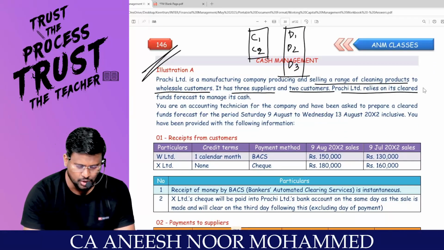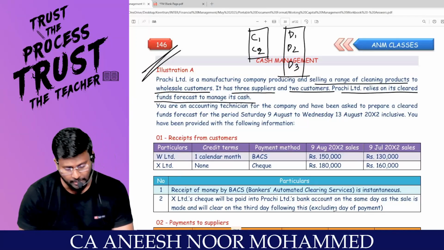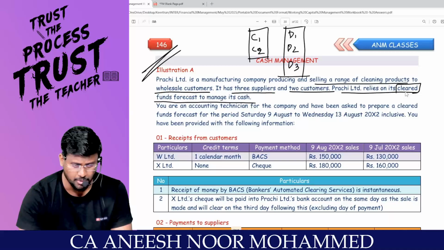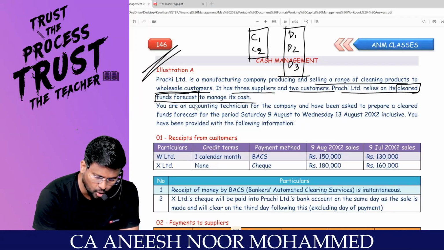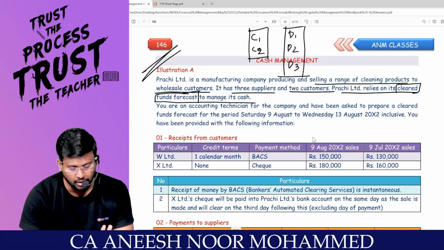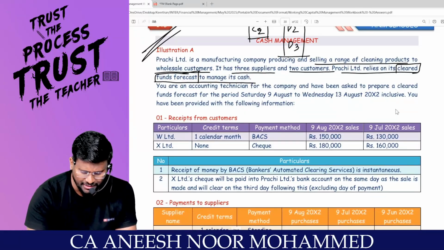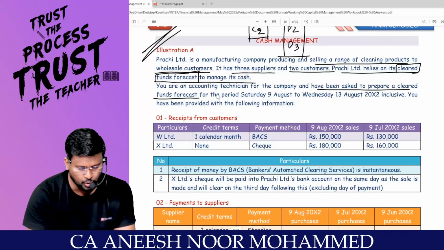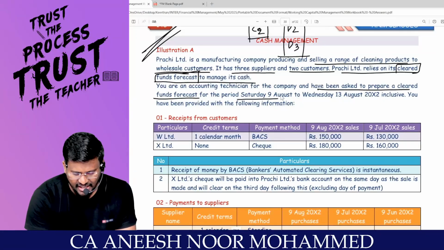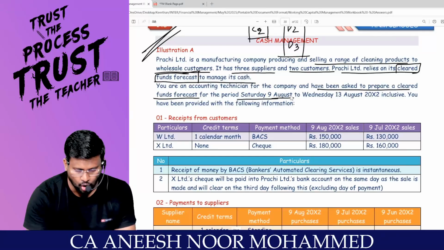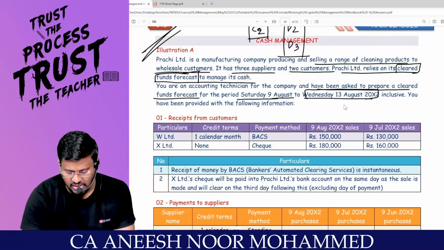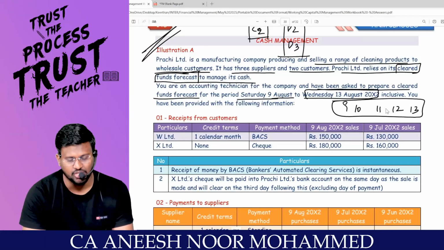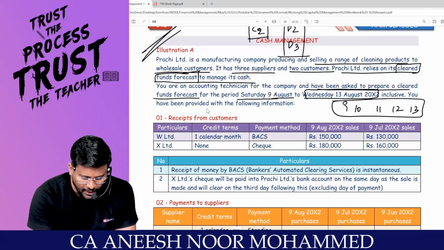Branchi Limited relies on its cleared fund forecast to manage its cash. This is the crux of the question. There is a concept called the cleared fund forecast. I will teach you what a cleared fund forecast is. You are an accounting technician for the company and have been asked to prepare a cleared fund forecast for the period Saturday 9th August to Wednesday 13th August, that is 9, 10, 11, 12, 13. You have to prepare a 5-day cash budget. You have been provided with the following information.